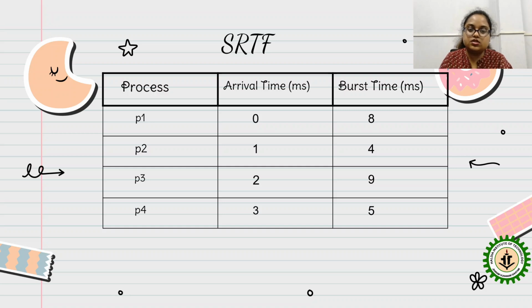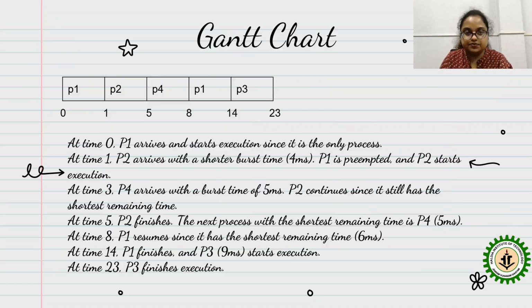There are four processes, with arrival time and then burst time. You can see the Gantt chart again. Now, what difference do you see between the previous non-preemptive SJF and this preemptive SJF? You can see that P1 appears two times. So there is a preemption. So there is an interrupt.